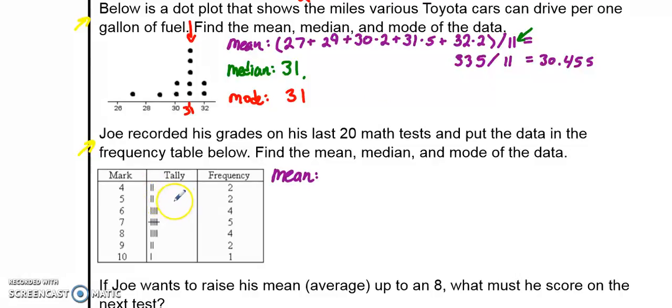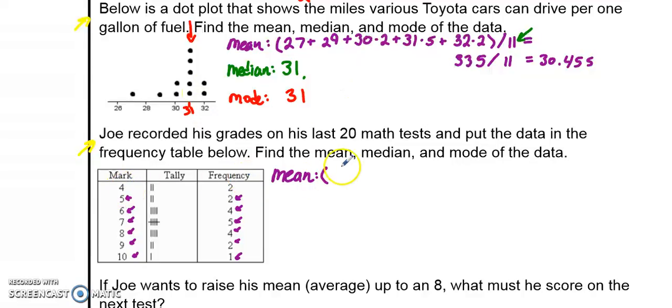So first we have to find the mean by adding together all of the grades on Joe's 20 math tests. Now the frequency table tells us that he got a score of 4 twice. He got a score of 5 twice. He got a score of 6 4 times, a score of 7 5 times, a score of 8 4 times, a score of 9 twice, and only one score of 10. Now we could, again, add up all the numbers like we did in the first problem. 4 plus 4, 5 plus 5, plus 6 plus 6 plus 6 plus 6 plus 7, and keep going. Or it might be easier to use the method from before.